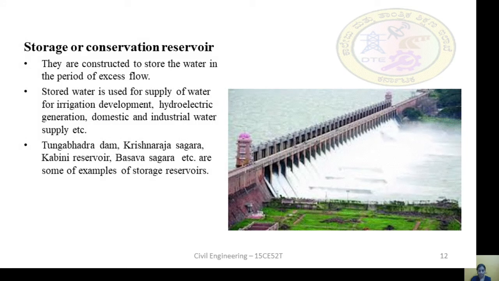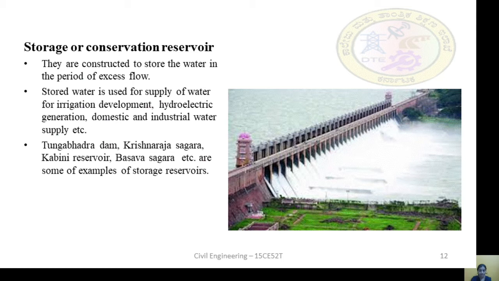The first type of reservoir is storage or conservation reservoir. These are constructed to store water in periods of excess flow. Stored water is used for supply of irrigation, development, hydroelectric generation, domestic and industrial supply, etc. Tungabhadra Dam, Kabini Reservoir, Almatti Dam are examples of storage reservoirs. So here you can see one of the storage reservoirs. It is Tungabhadra Dam.